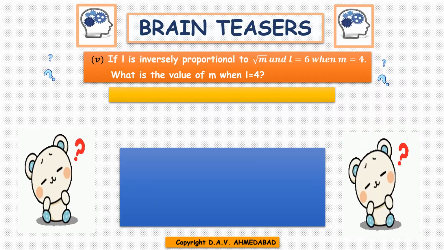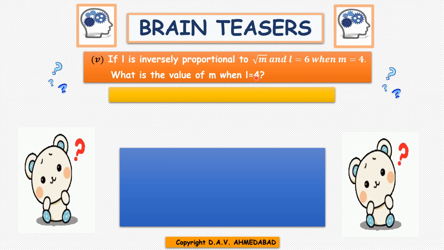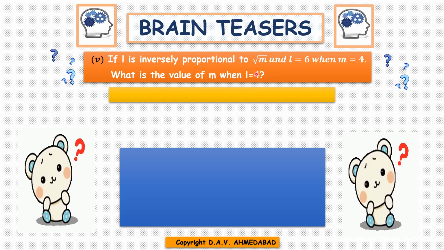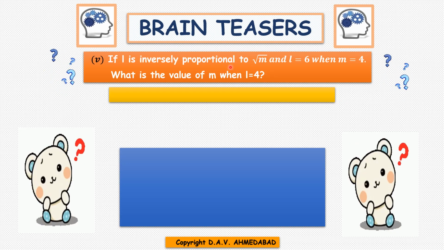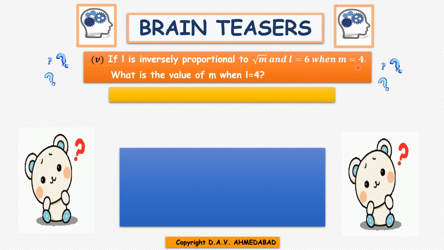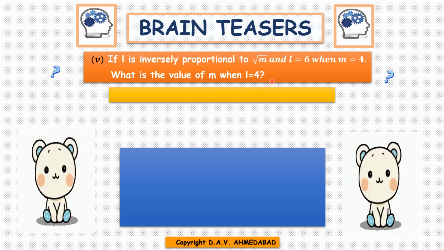Next question is saying, if L is inversely proportional to root M, means L multiplied by root M is the constant of variation, right? And L is 6 when M is 4. What is the value of M when L equals 4?